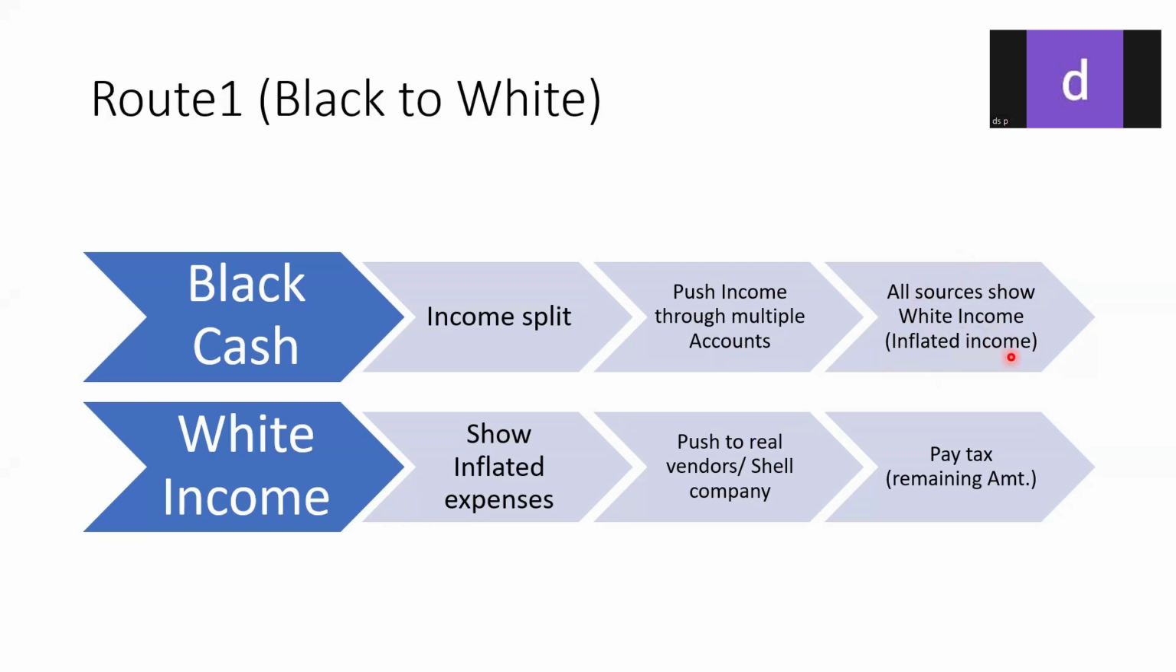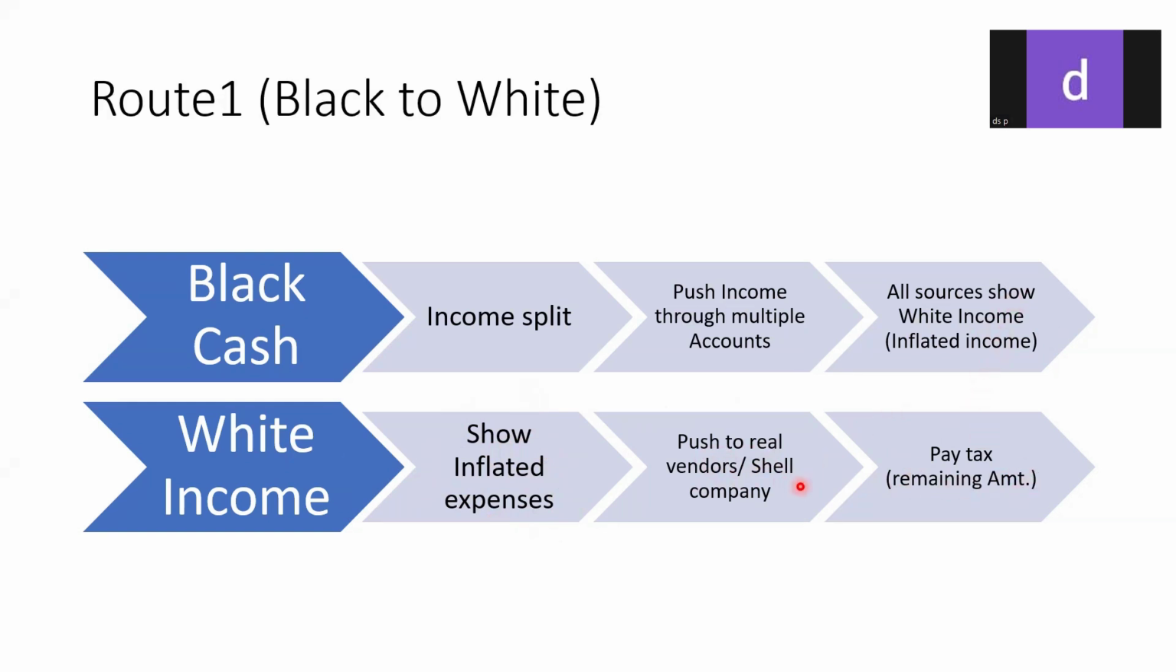We'll see how. So the black cash, the income, is split and pushed through multiple accounts, and all the sources will show an income. By this step, it would be shown as white income. However, this would be shown as an inflated income. What is inflated income? Inflated income is an exaggerated income or an exaggerated amount. So let's say you earn 2 lakhs in reality, but on paper you will show that you have earned 5 lakhs or 10 lakhs. Why? We'll see as we proceed.